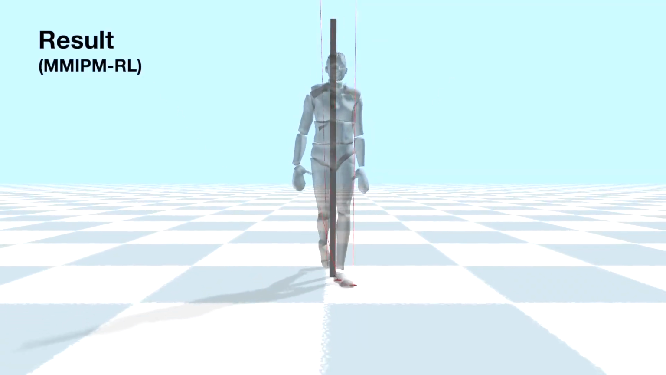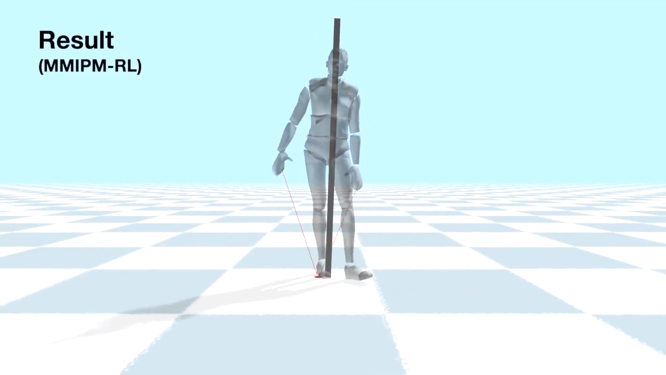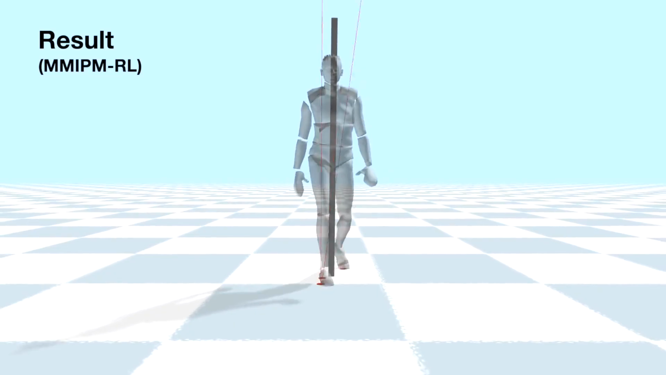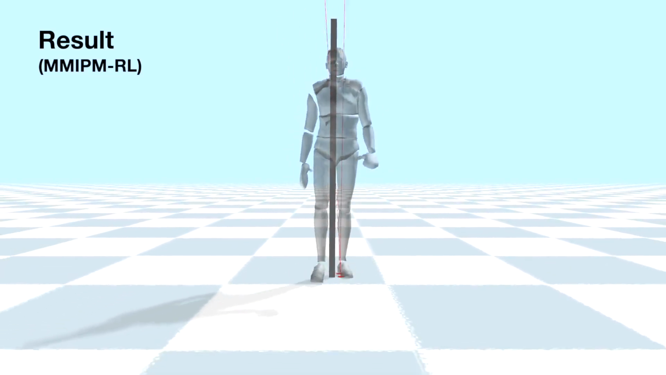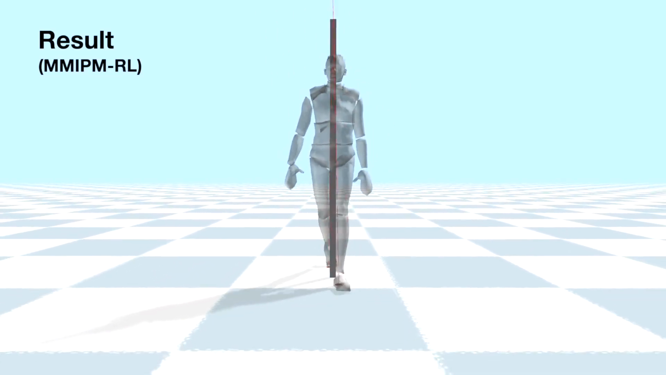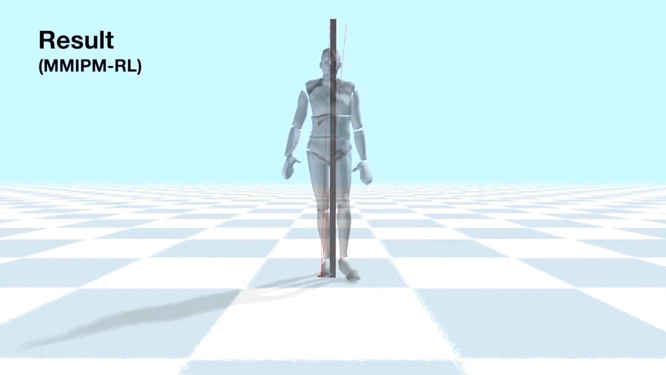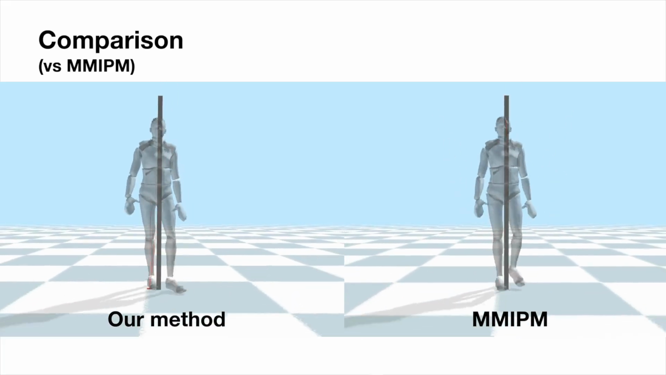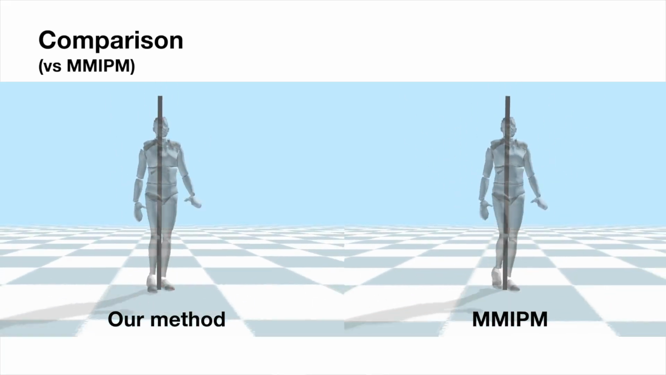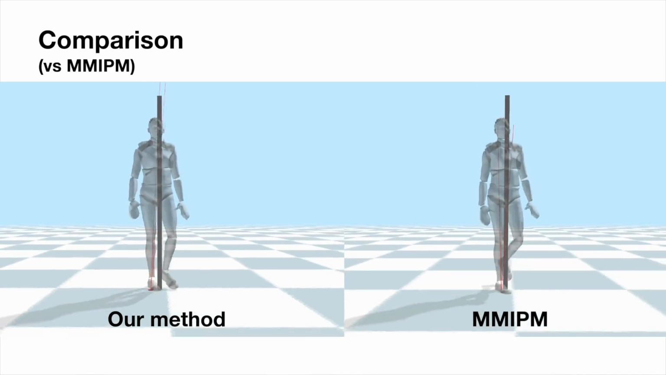The learned policy generates natural-looking locomotion and remains highly robust under external forces. With this method, we generate more natural locomotion without compromising the robustness of MMIPM.